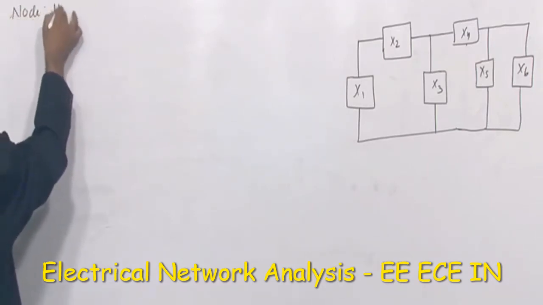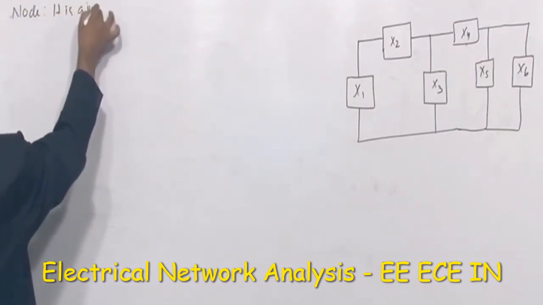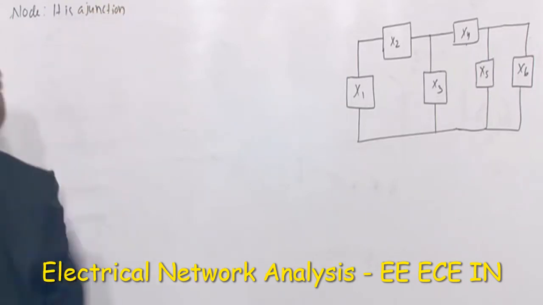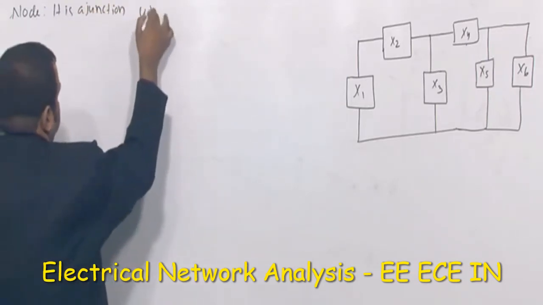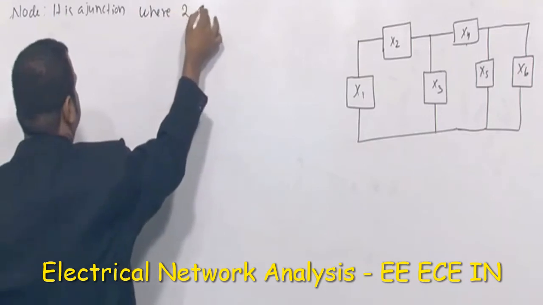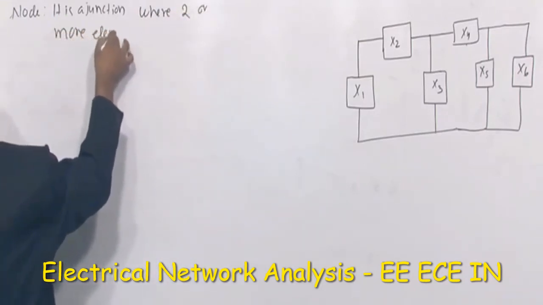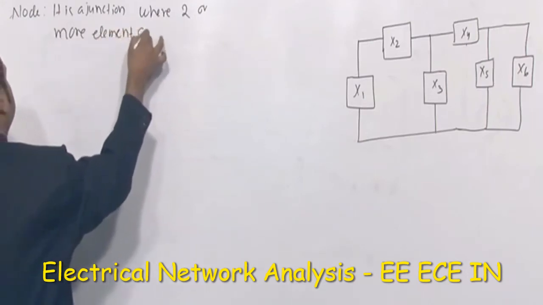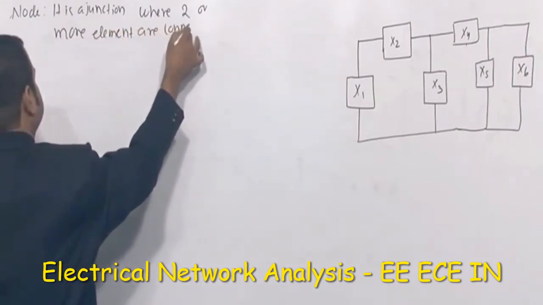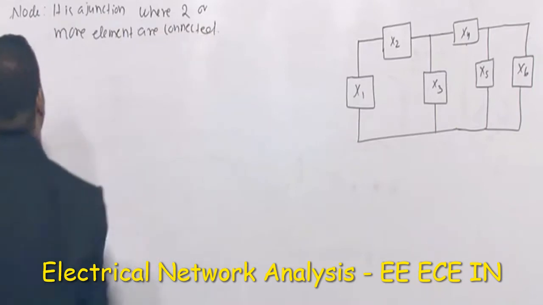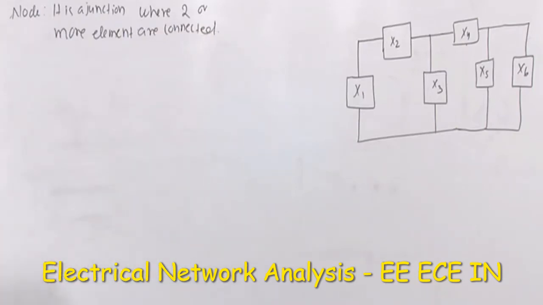A node is a junction where two or more elements are connected.